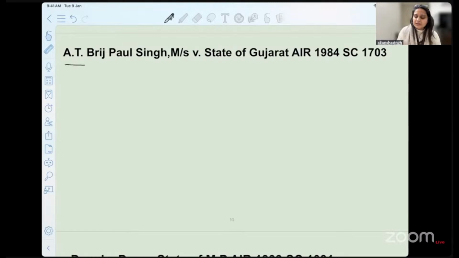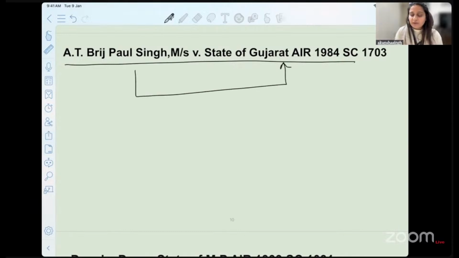So this is our first case law, wherein we speak about the contract between this person and the State of Gujarat. This is a builder's contract. A contract was entered into between the two parties. He's a builder. It was for expansion of a road.